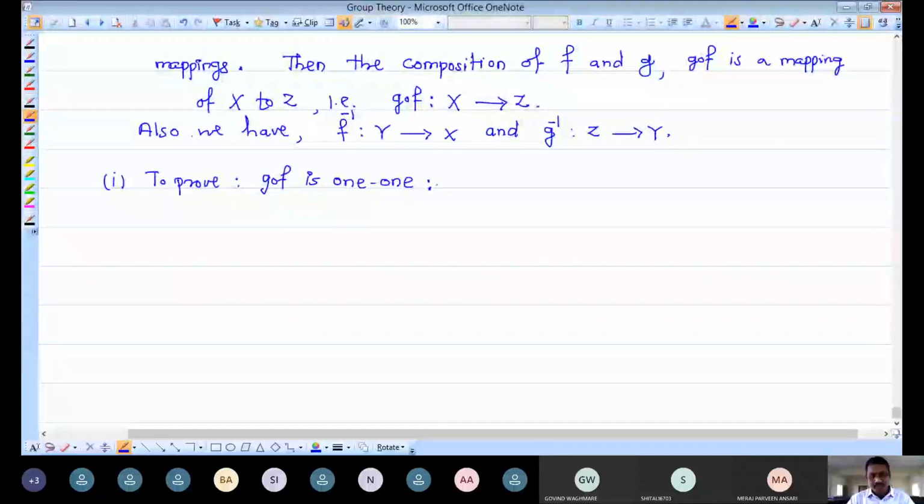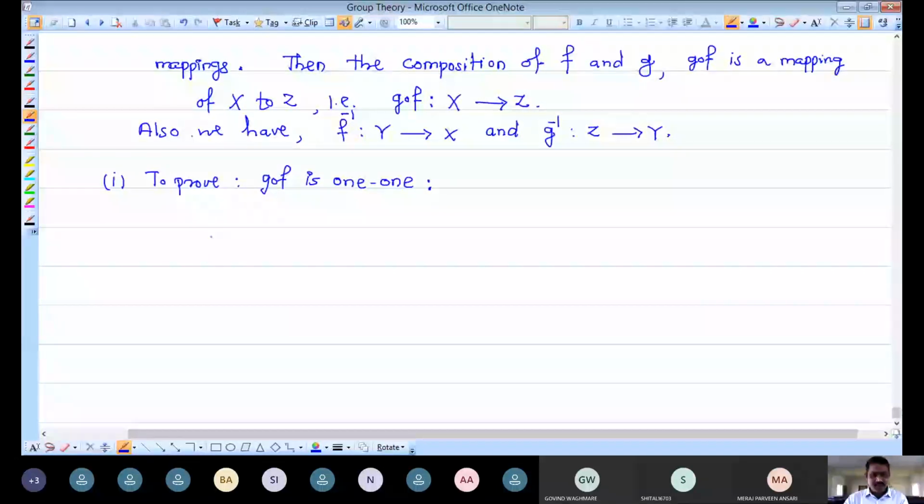And I am going to use the second definition. That means I have to take two equal images from the second set and find their pre-images in the first set, and if those pre-images are equal, then I can say that g composition f is a one-to-one mapping. So I am going to use the second definition of one-to-one mapping. Okay, let me write again.